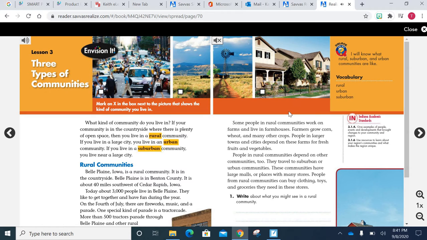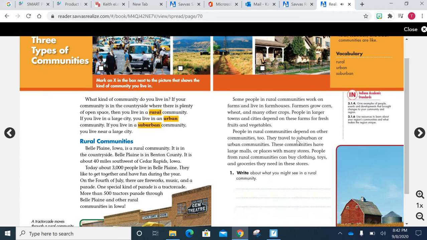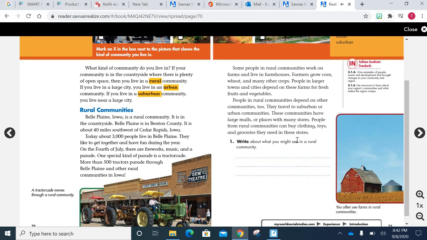I will know what rural, suburban, and urban communities are like. Vocabulary: rural, urban, suburban. Some people in rural communities work on farms and live in farmhouses. Farmers grow corn, wheat, and many other crops. People in larger towns and cities depend on these farms for fresh fruits and vegetables.